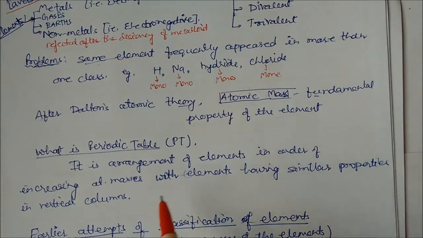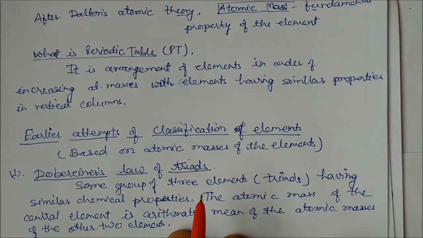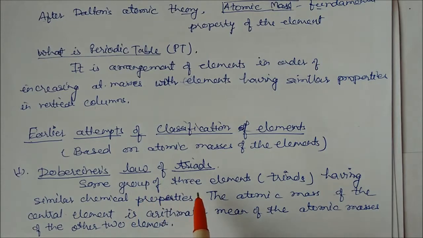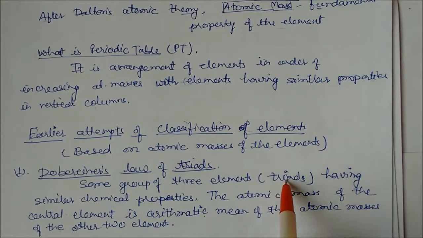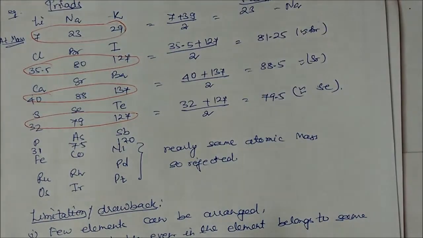First, how to arrange the elements in order of increasing atomic masses. The first early attempt of classification based on atomic mass of elements was given by Mr. Dobereiner, the law of triads. He took groups of 3 elements, called triads, having similar chemical properties, such as boiling point and melting point. The atomic mass of the center element is the arithmetic mean of the atomic masses of the other two elements, so the mass of the center element is the average of the first two.